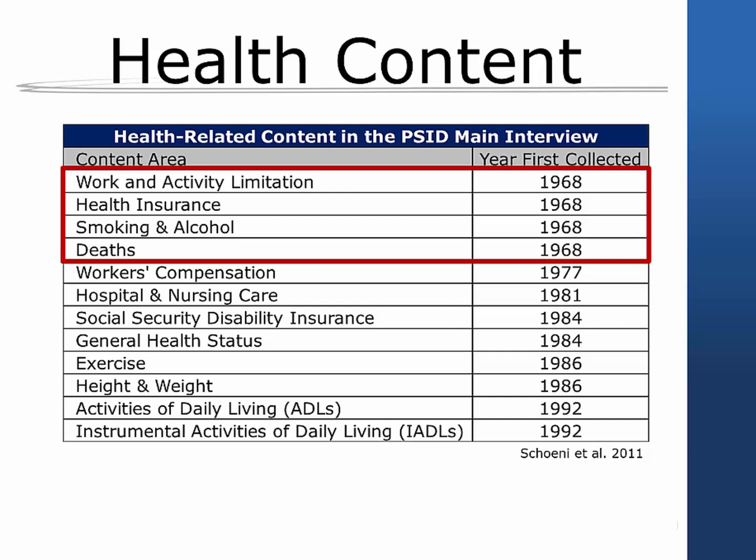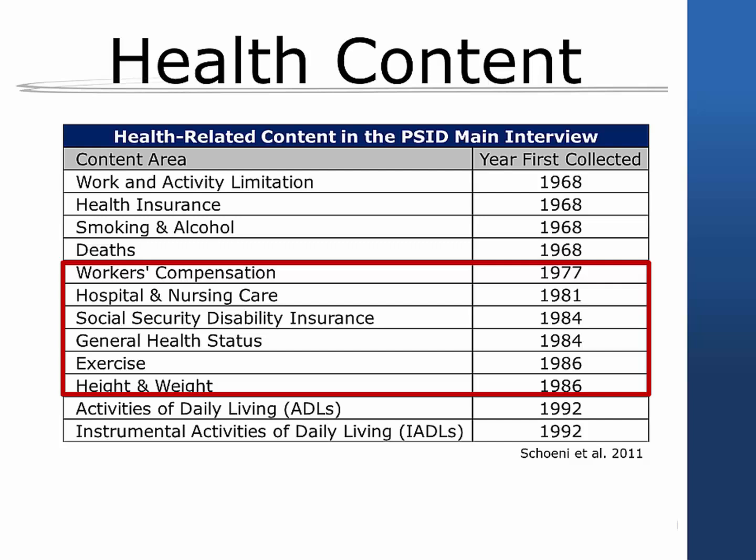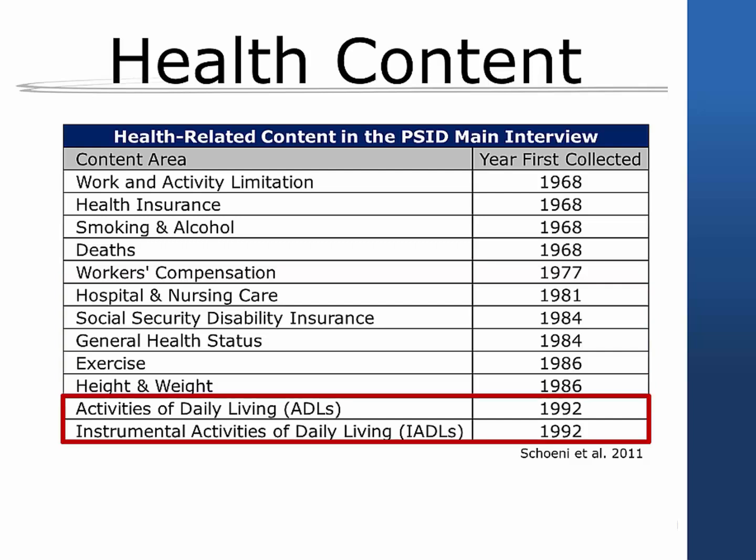Since 1968, the PSID has collected data on work and activity limitations due to physical or mental ill health, health insurance coverage, and tobacco and alcohol use. During the late 1970s and the 1980s, the health content was expanded to include workers' compensation, hospital and nursing care, disability insurance, general health status, and exercise. In the early 1990s, limitations in activities of daily living, ADLs, and instrumental activities of daily living, IADLs, were added.